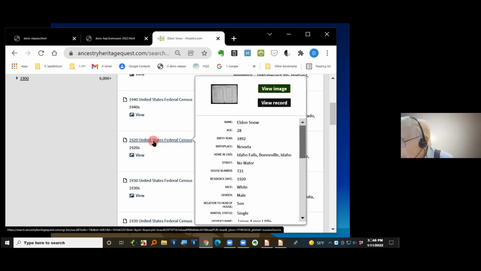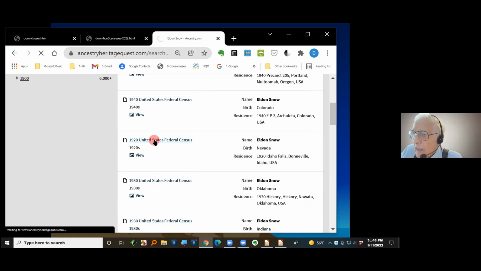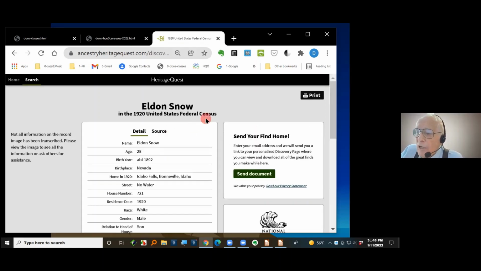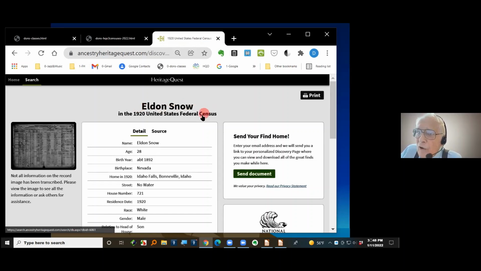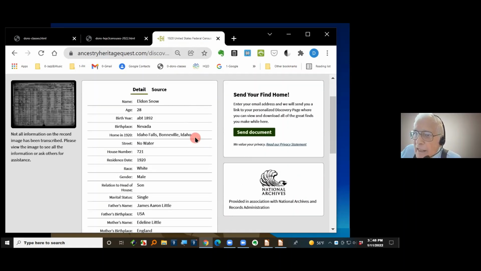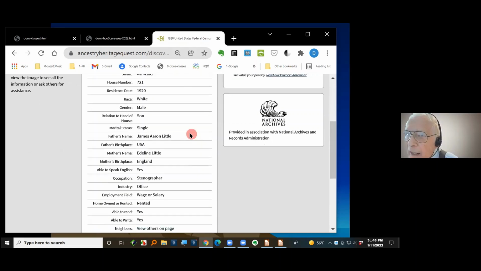As you scroll down through here, you look at the details. His residence in 1920, he's there, and so on. Turns out this is my dad. And of the 8,000, this is the second one. Now, I will click on that so that you'll see what happens. It opens up this thing. It says Eldon Snow in the 1920 U.S. federal census. And here are the details about him.